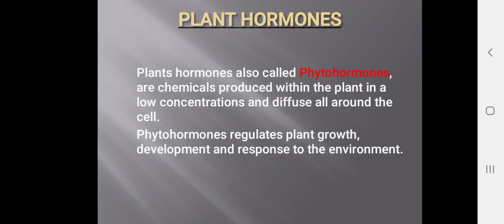Phytohormones regulate plant growth, development and response to the environment.